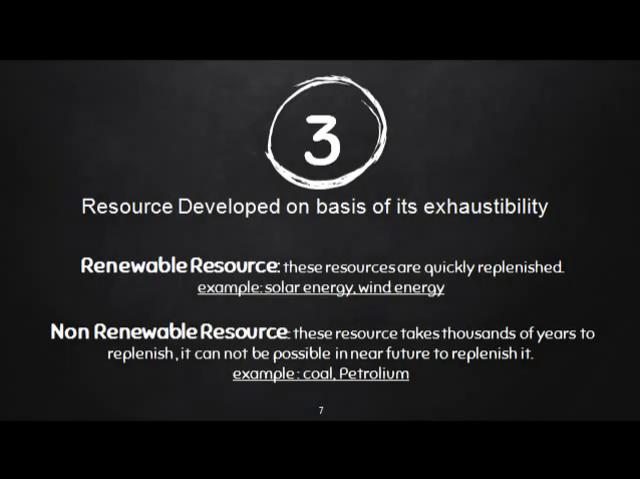Now the third category of natural resources, on the basis of exhaustibility, is renewable resources and non-renewable resources. Renewable resources are those which are replenished quickly, for example solar energy, wind energy. And non-renewable resources are those which take thousands of years to replenish. It is not possible to replenish them in the near future. Examples: coal, petroleum.